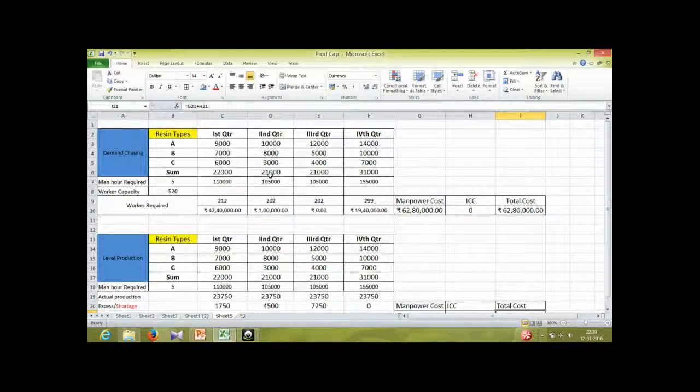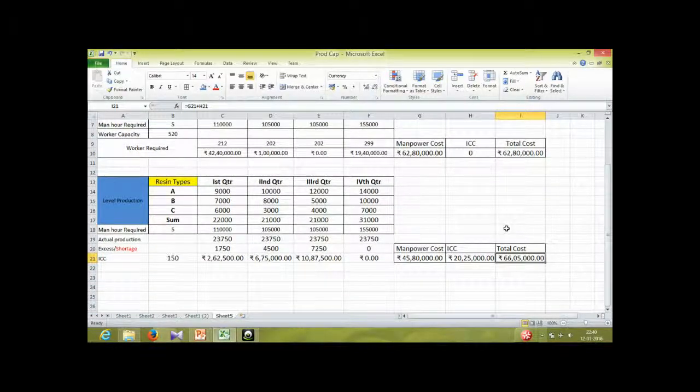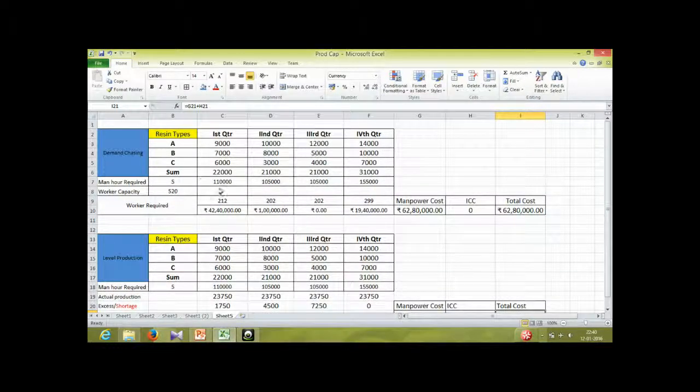As you have seen, the case may change. Because you are having the highest demand in the last quarter, you have accumulated all the extra inventory and you have used it. But if it would have been in some other quarters, or if the fluctuation might have been more, then the situation would have been different. So you need to do the calculation work and just compare the total cost, because we need to compare in totality what's the scene. So in this way we can compare whether we should go for demand chasing or we should go for level production.